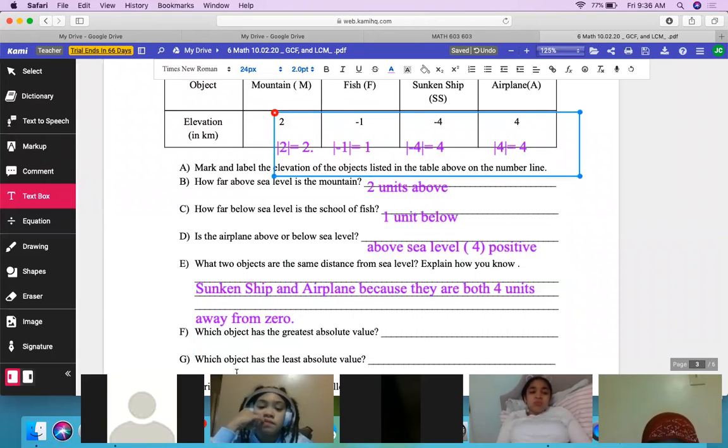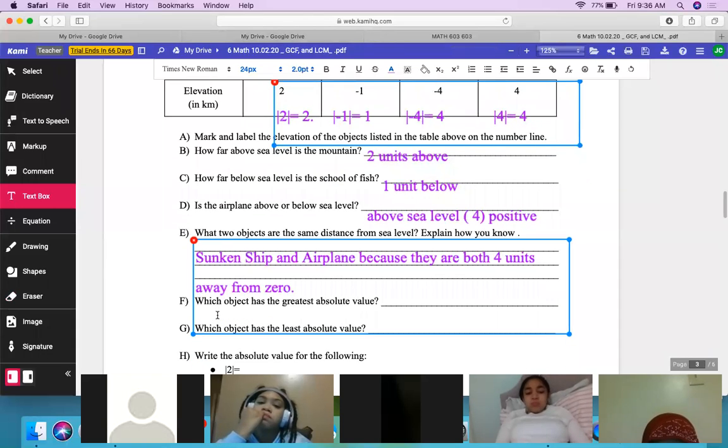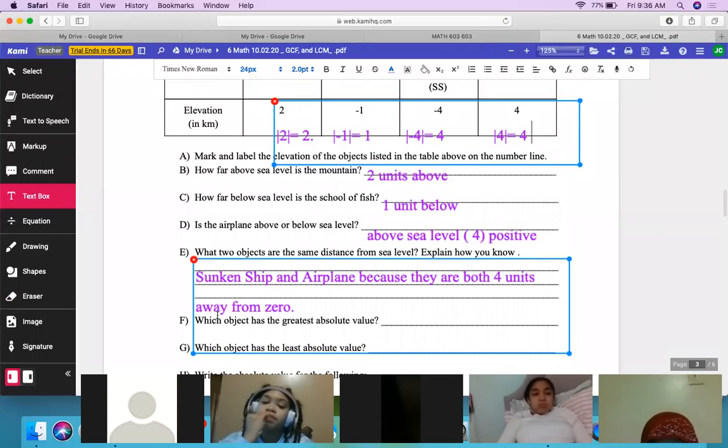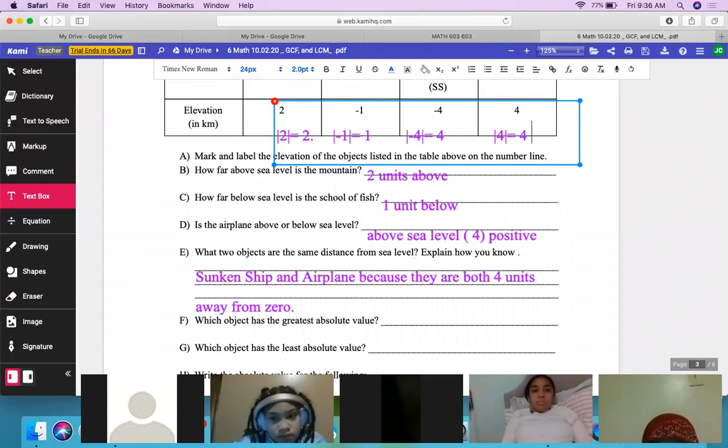Finish this one up. Which object has the least absolute value? The fish. Fish, because why? Because out of all of them, it's the closest to 0.